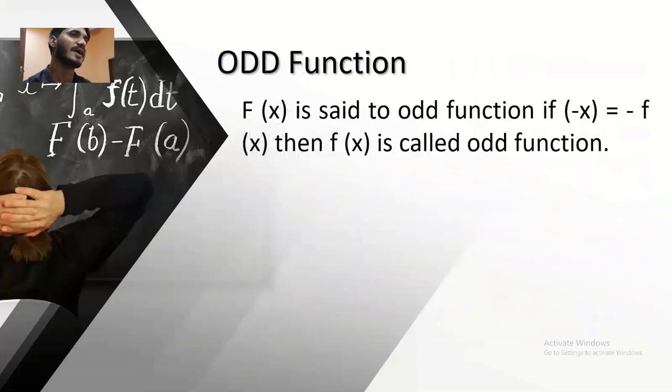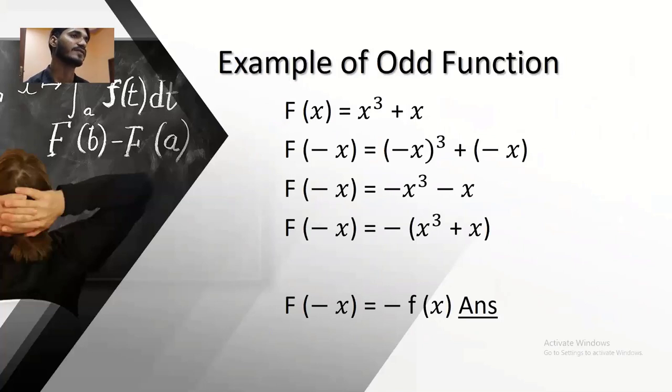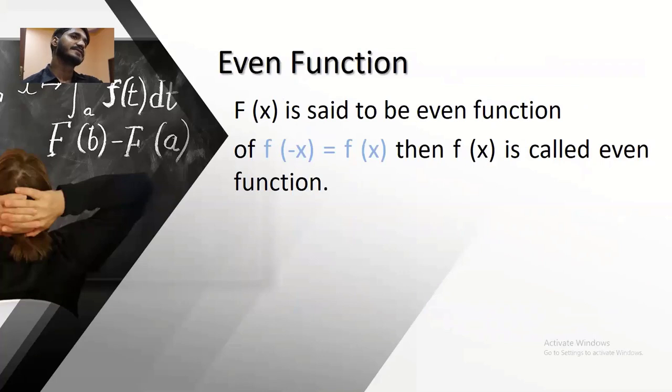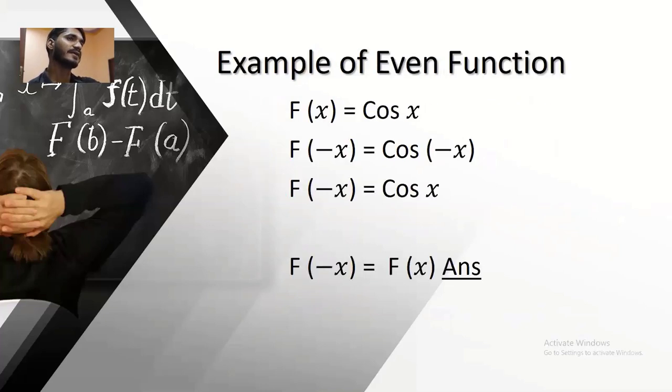Odd function. f of x is said to be an odd function if f of minus x is equal to minus f of x, then f of x is called an odd function. Example of odd function. Even function. f of x is said to be an even function if f of minus x is equal to f of x, then f of x is called an even function. And here is the example of even function.